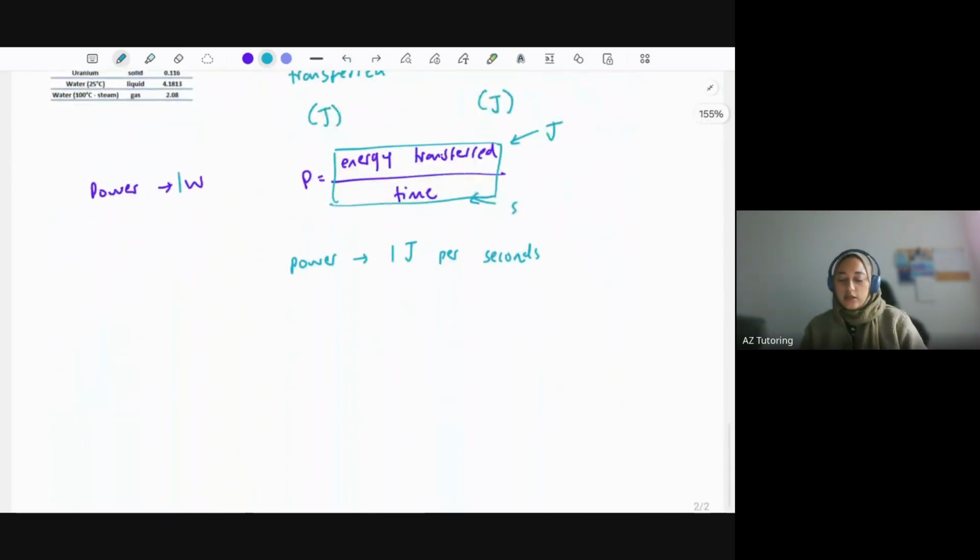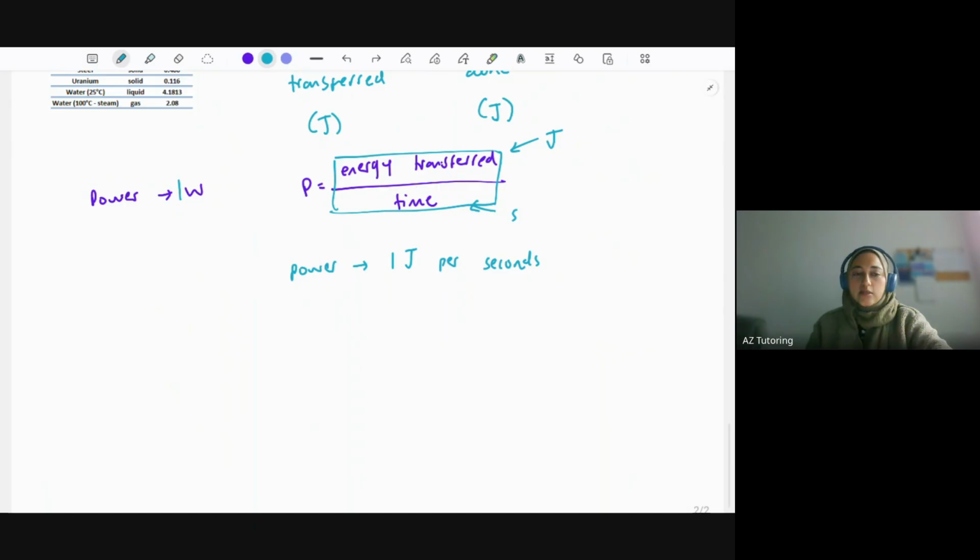But if we look at this one here, we've got something dividing by each other. If I increase the energy transferred, something like a TV would require a lot more power and energy transfer compared to a phone, for example. So it needs more power, so a higher wattage.